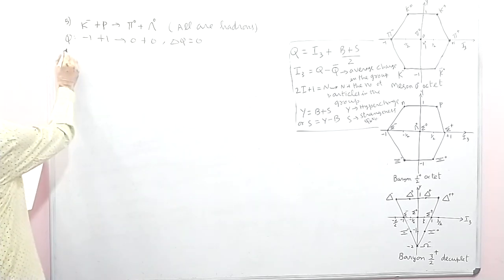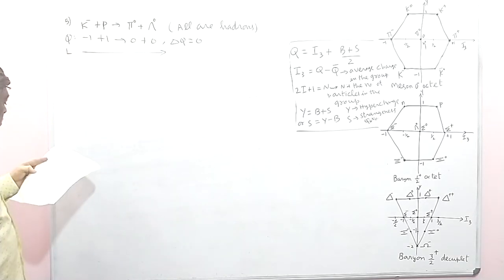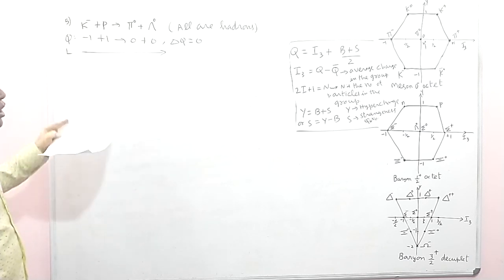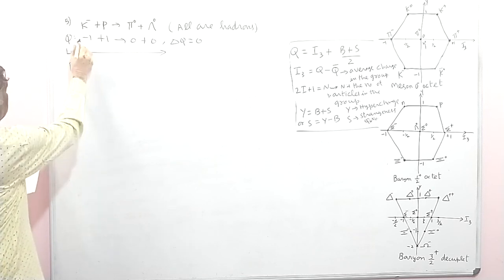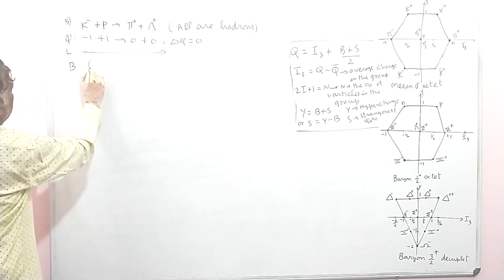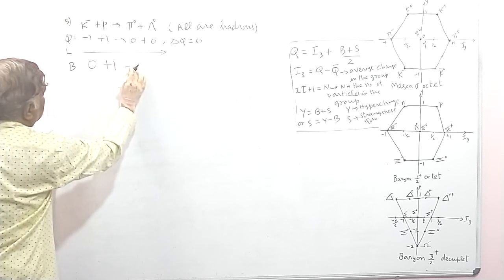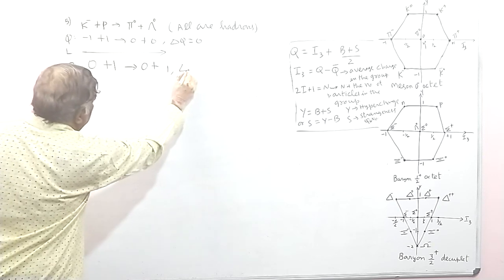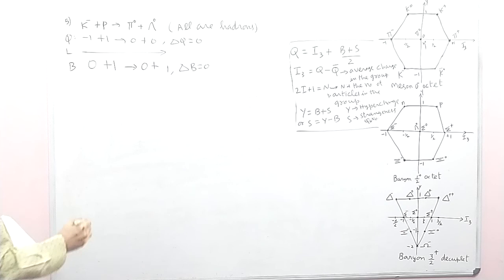And the lepton number, there is no lepton, so you need not check the conservation because no lepton is present here. Then for baryon, this is a meson, so the baryon number is 0. This is a baryon, 1. This goes to 0 plus 1. So delta B is 0. So baryon number is conserved.